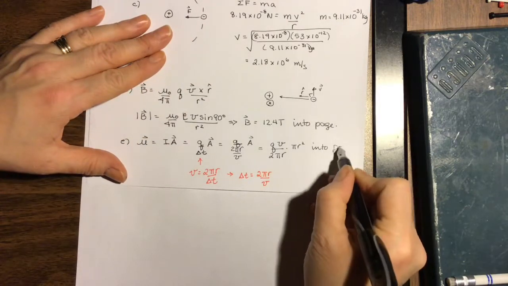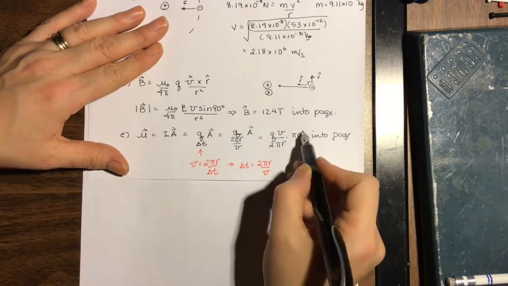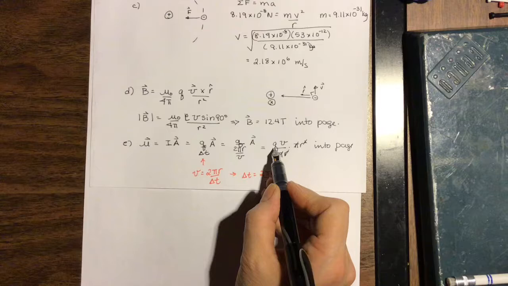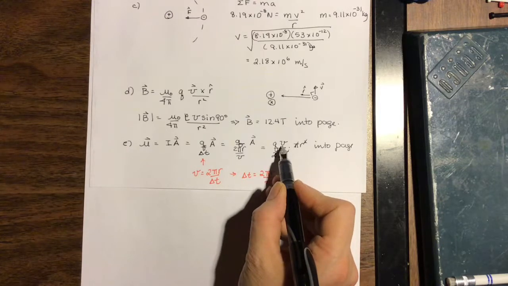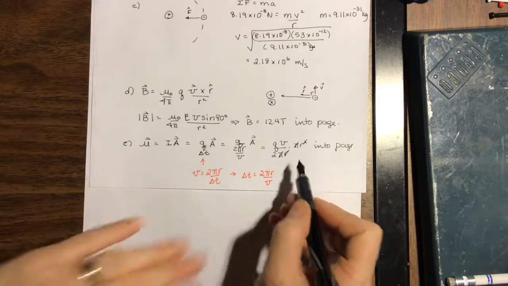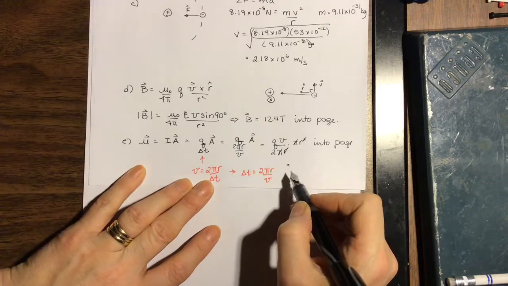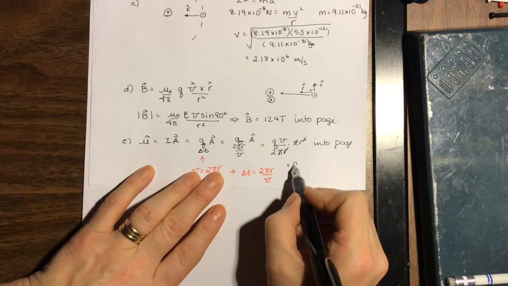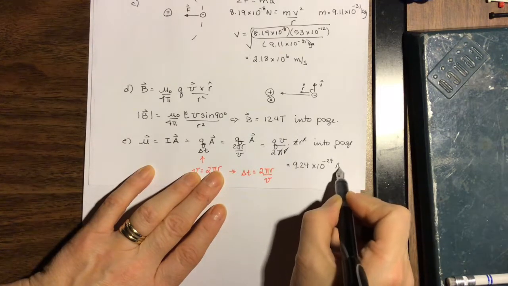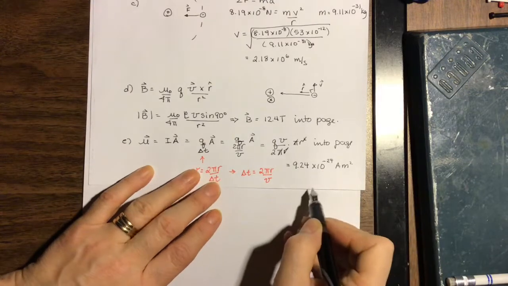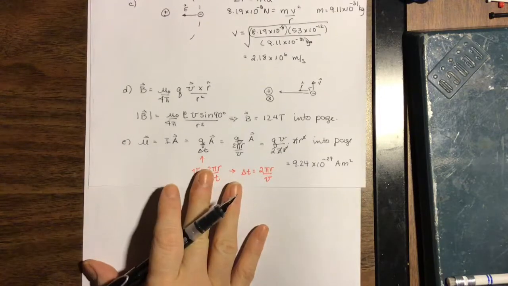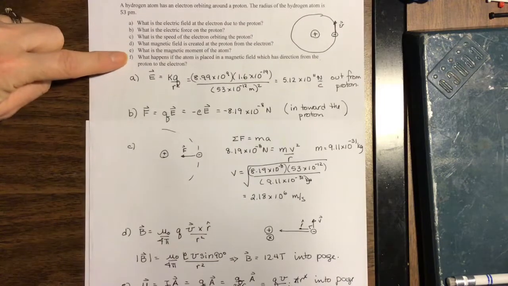So there's our direction. We'll cross out one of the r's, cross out the pi, so we multiply the charge, 1.6 times 10 to the minus 19, times the velocity, which we found, 2.18 times 10 to the 6, times that by the radius, and we get a magnetic moment of 9.24 times 10 to the minus 24 amps times meters squared. This is really small, but then the area is really small too, so a small magnetic moment makes sense. Our last question now is, what if we put the atom in a magnetic field?